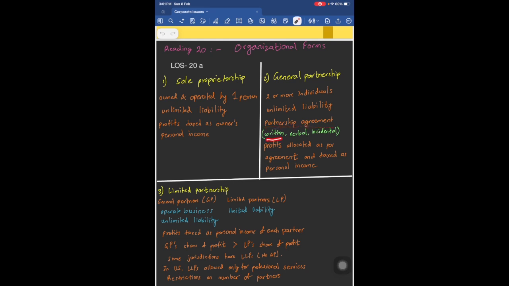It could be either written, verbal, or incidental. Incidental means acts of the partners. Profits are allocated as per the partnership agreement and taxed as personal income. Just like sole proprietorship, the profits earned by the partners from the partnership business are taxed as partners' personal income.